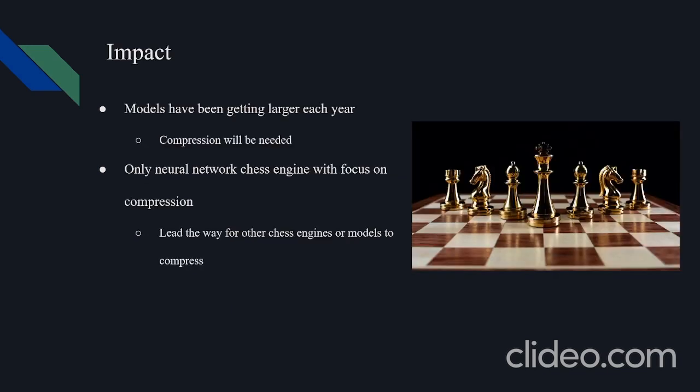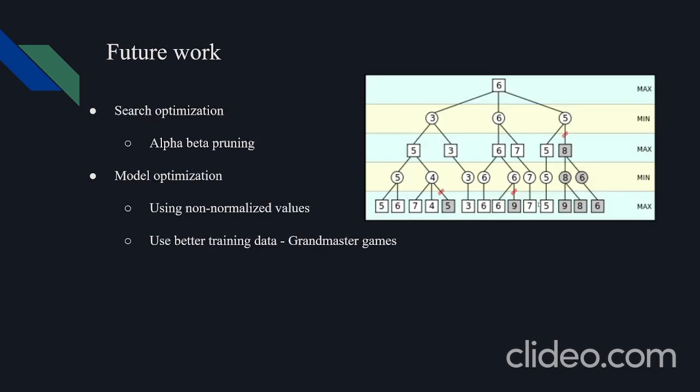I feel like this model could make a big impact. Each year, neural networks keep on getting larger, and compression will be needed to keep up, especially if deployed on an IoT, embedded, or mobile device. This was the first chess engine I could find with a focus on compression, and this could lead the way for other chess engines or models. A 10 times speedup is great and could have significant impacts on other models.